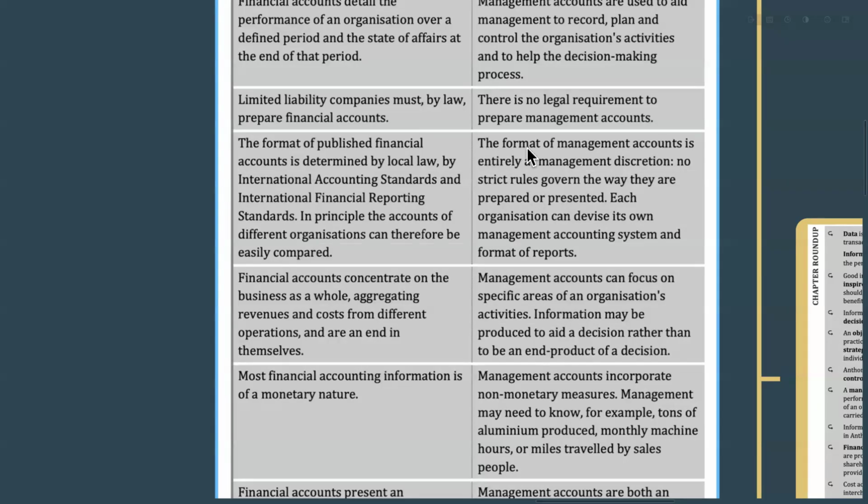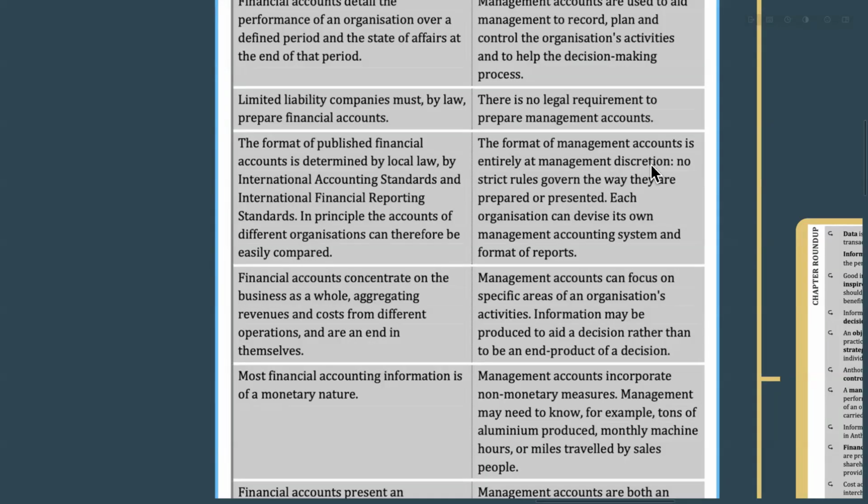And in the management accounting part, the format of management accounts is entirely at management discretion. It means the user of the management account, the particular internal manager, will request, okay, I need this kind of statement for this purpose. I want to take this decision. So please present it, follow this format and give me the information. So there's no strict format like financial accounting in management accounting.